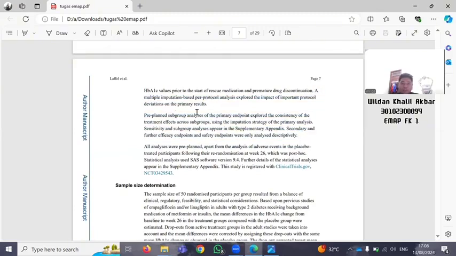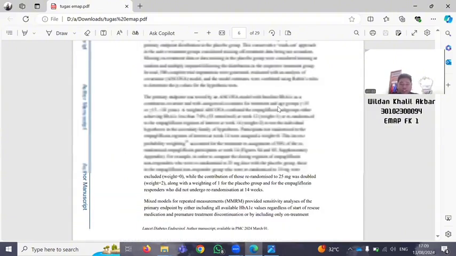A multiple imputation-based per-protocol analysis explored the impact of important protocol deviations on the primary result. A pre-planned subgroup analysis of the primary endpoint explored the consistency of the treatment effect across subgroups using the implementation strategy of the primary analysis. Sensitivity and subgroup analyses appear in the supplementary appendix. Now this is number 9. Next to number 10. I can't find number 10 in this journal.